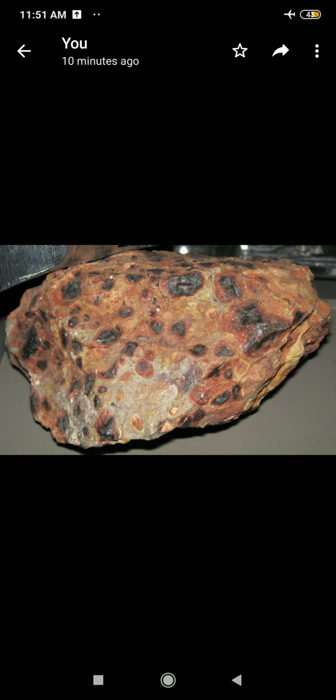The world distribution: Australia, Guinea, Jamaica, Brazil, and India are the major producers of bauxite. And in India, bauxite is found in Jharkhand, Odisha, Chhattisgarh, Maharashtra, Tamil Nadu, Karnataka, and Madhya Pradesh. So this is bauxite, alright?